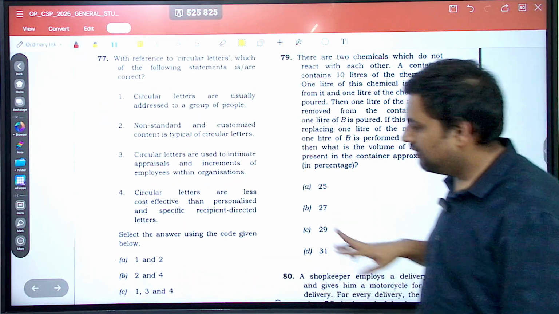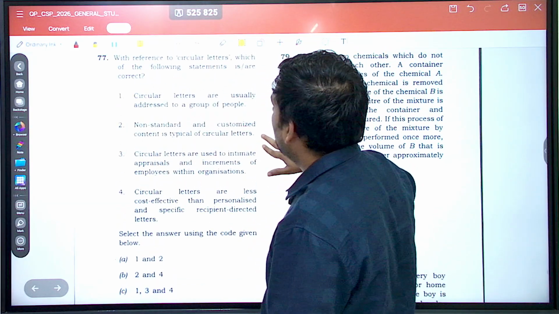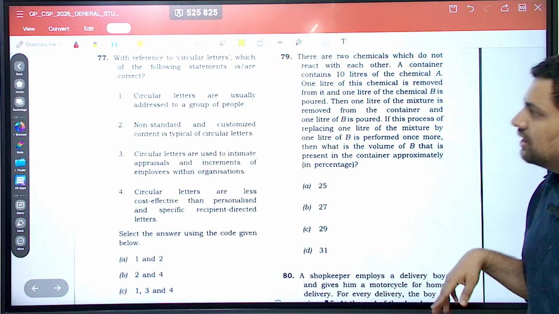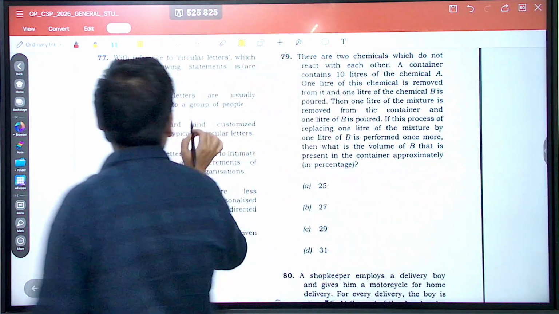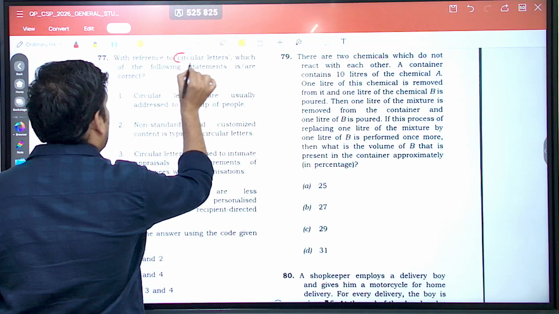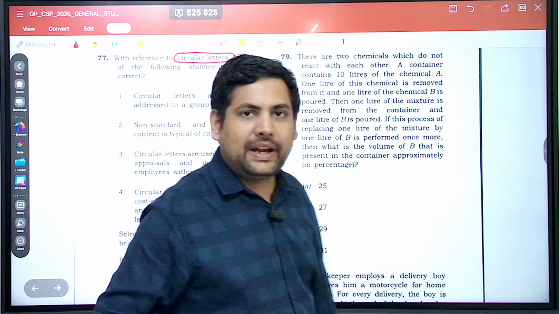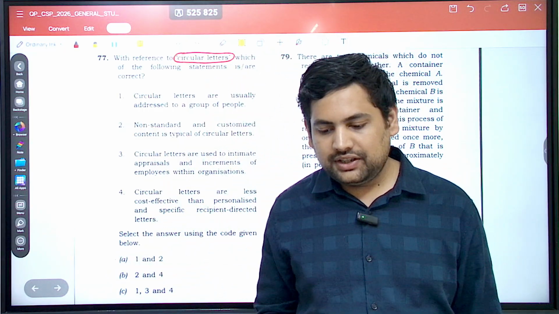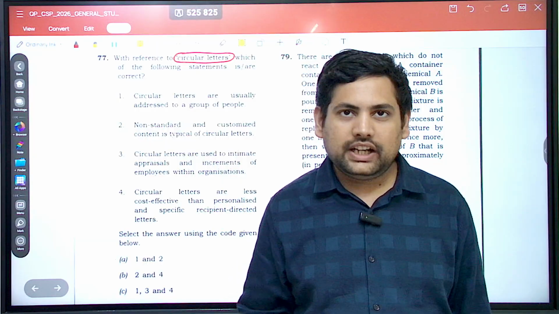Now, again, fairly simple. With reference to circular letters, which of the following statements is are correct? Circular letters. Now, where have you heard this word circular? So you might have heard that in your organization a circular is passed, correct, to do this. Correct.